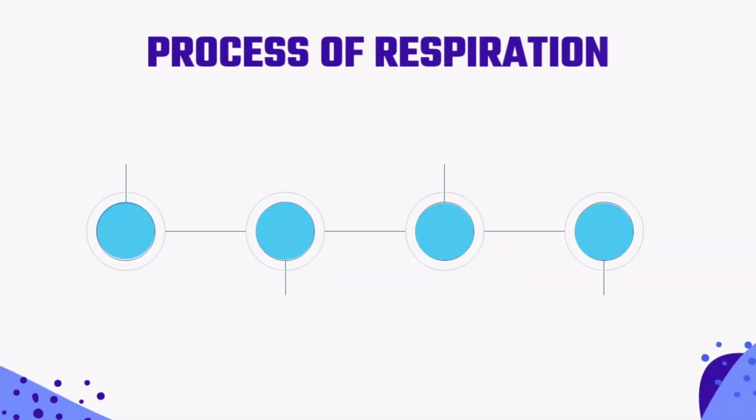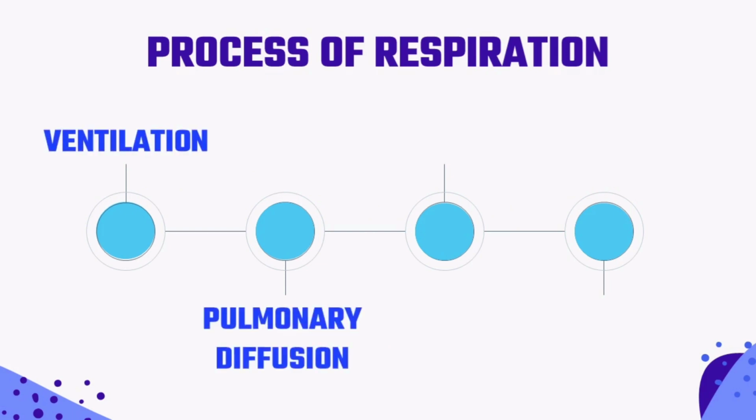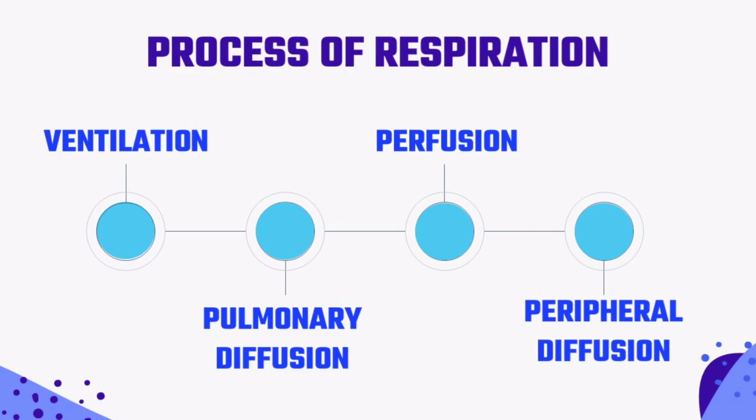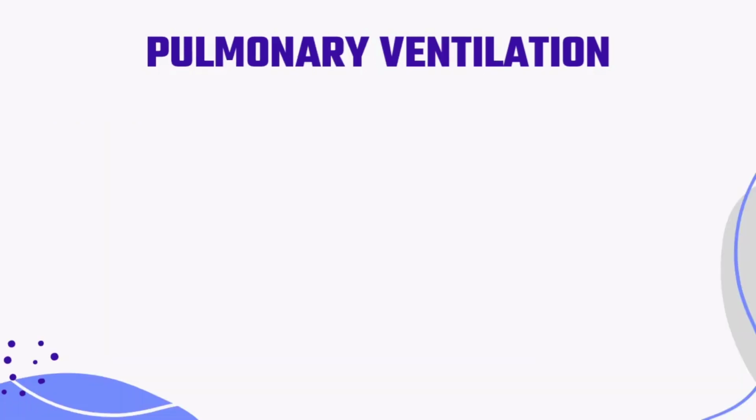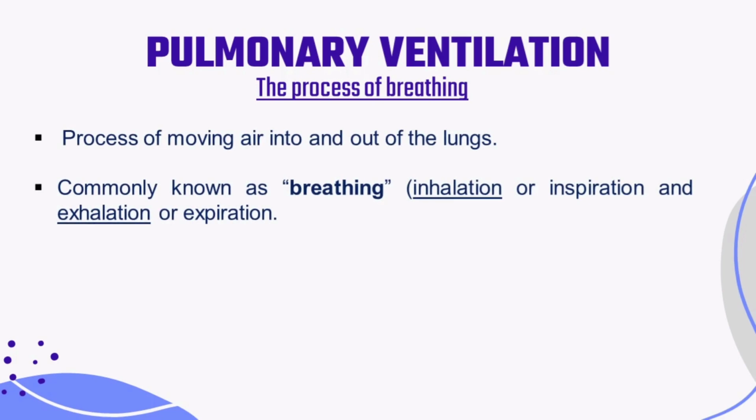The process of respiration is divided into four stages, which are the ventilation, pulmonary diffusion, perfusion, and last is the peripheral diffusion. The pulmonary ventilation, or the process of breathing, is the process of moving air into and out of the lungs. It is commonly known as breathing, which are the inhalation and the exhalation.